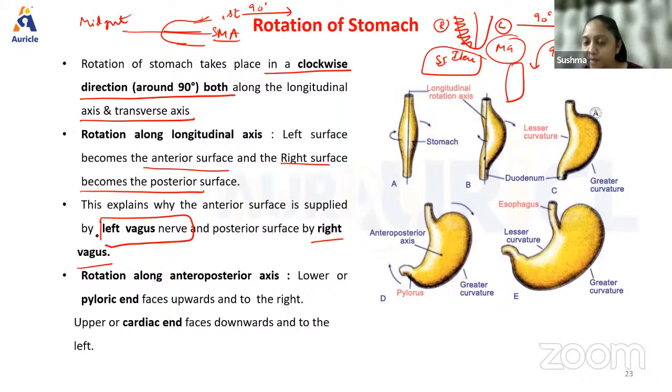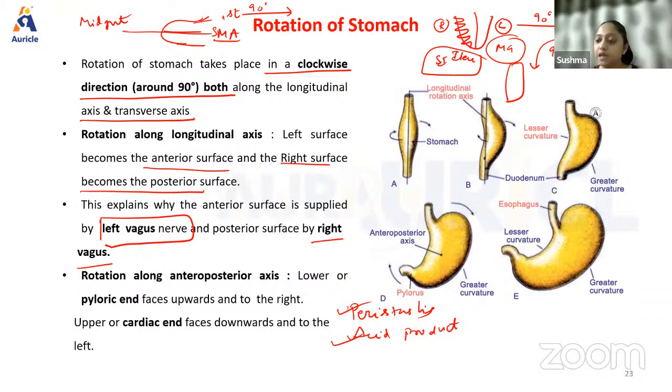You remember the stomach is actually supplied by the vagus nerve. What all does the vagus nerve do? It maintains the peristalsis, it maintains the acid production. Remember, guys, the supply of vagus to the stomach is very important. Why? Because it maintains the peristalsis, it also maintains the acid production, and it also helps in the opening and closing of the sphincters. The movement of the food in the stomach is determined by the right and left vagus nerve.